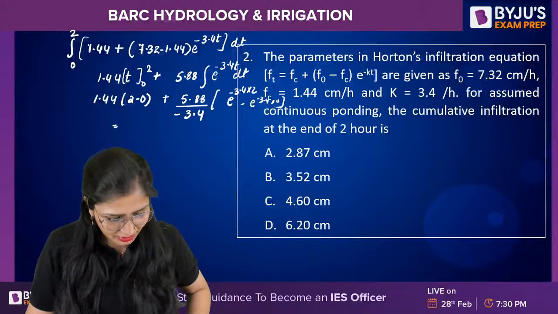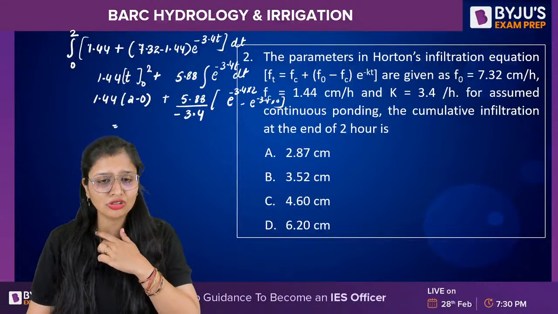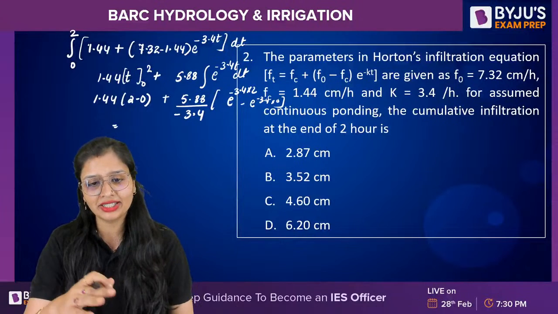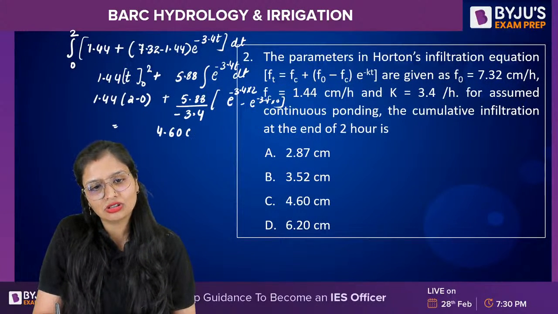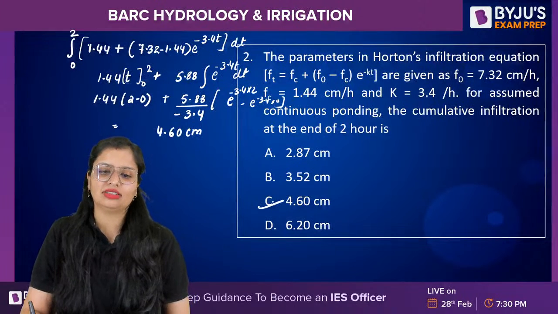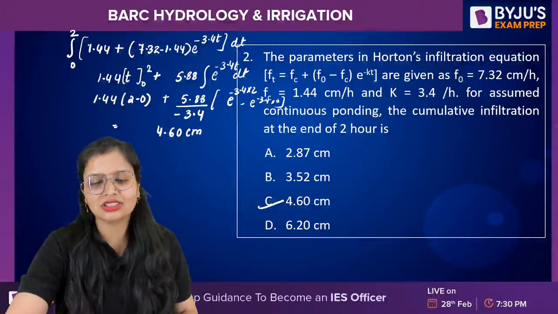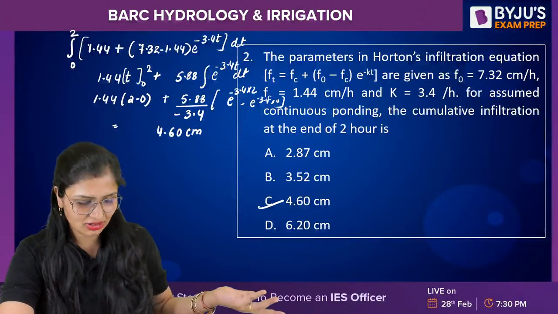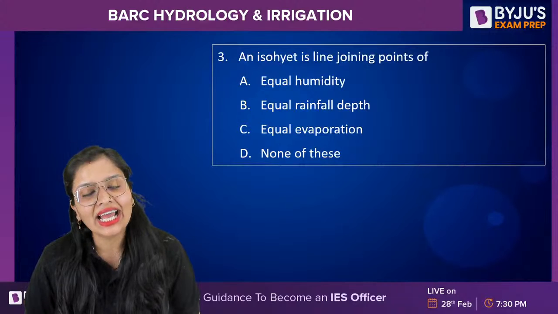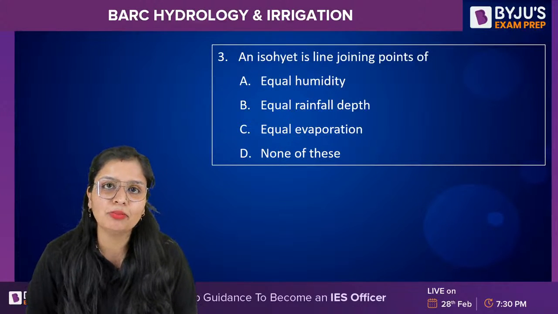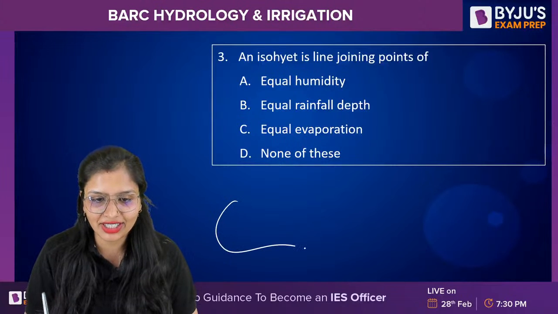How much is it coming? Afternoon shift, okay. How much are you getting? Everybody tell me how much you are getting. Tiksha, you talk to me. 4.6. Talk to me in Telegram. We'll talk regarding it. Okay, so this is the simple question. I don't think there is anything tough in this question. Then this one. An isohyet is a line joining points of equal rainfall depth, like we have dealt with in the isohyetal method.